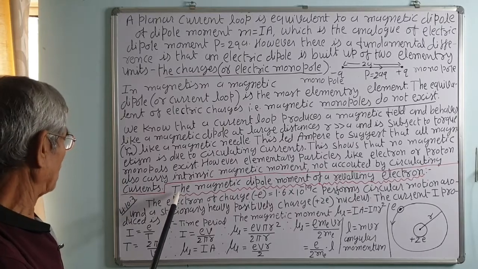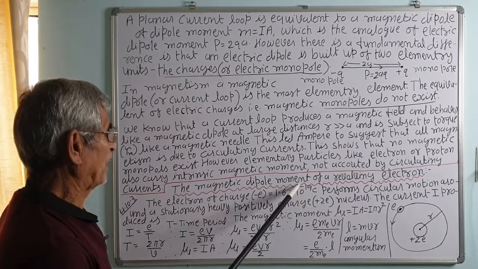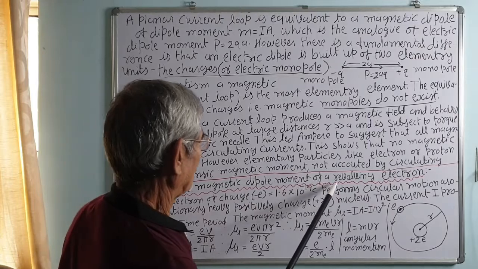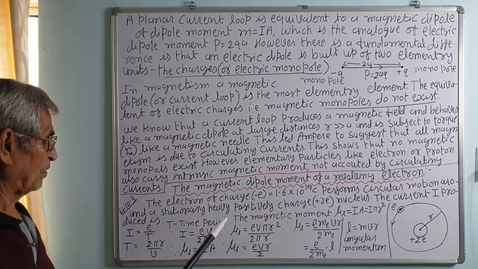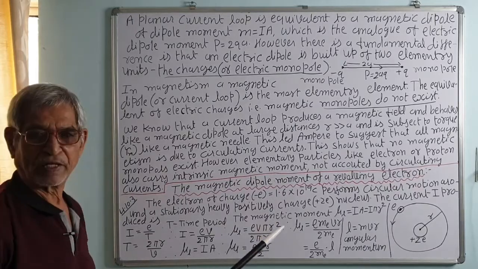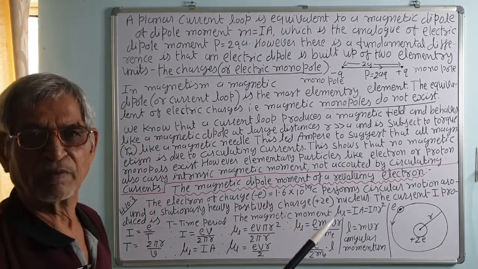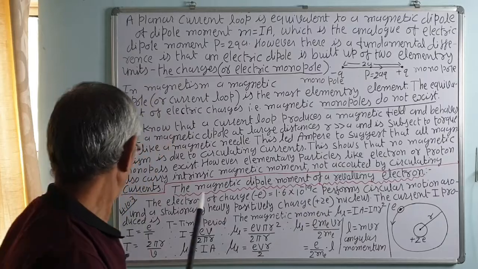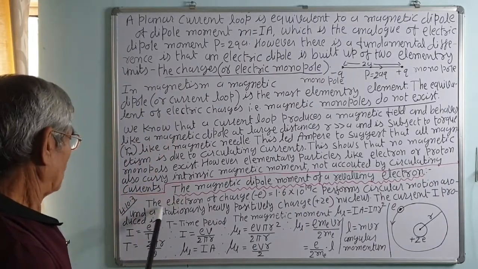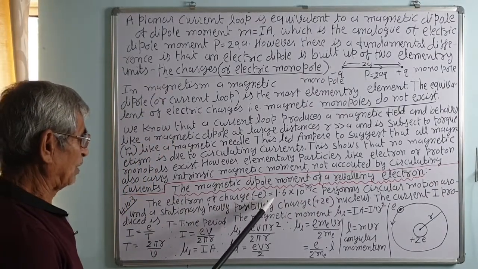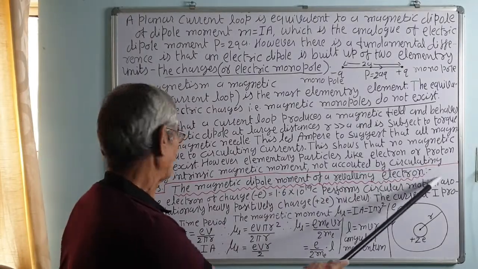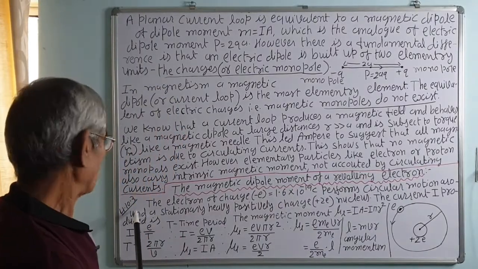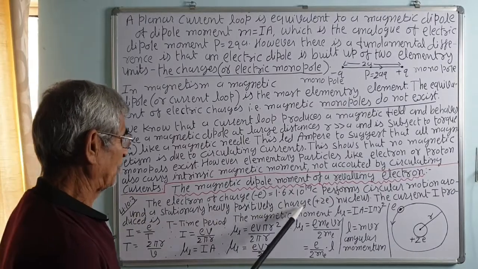They show the magnetism: the magnetic dipole moment of a revolving electron. Now, next topic. We will see the angular momentum and the Bohr magneton. The electron of charge minus e, that is 1.6 into 10 raised to minus 19 coulomb, performs a circular motion around a stationary heavy positively charged nucleus.